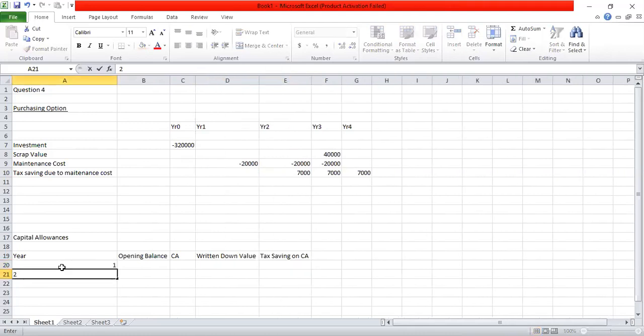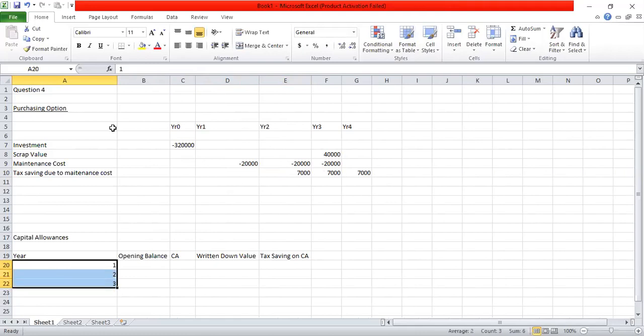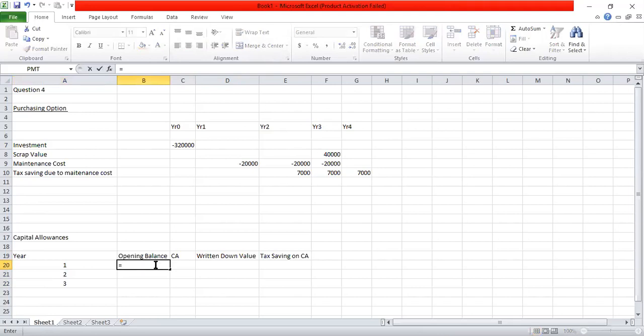So I need to do this work for 3 years, from year 1 to year 3. Opening balance in year 1 is 320,000, the cost of the machine. First year capital allowance is 25% on this, 80,000. So the written down value of the asset at the end of year 1 is 240,000. On 80,000 rupees, which is the capital allowance in year 1, the tax saving is that into 35%, 28,000. So this is year 1 tax saving.